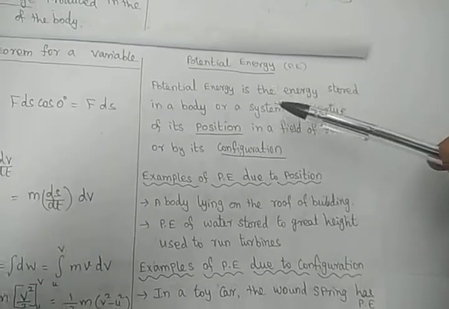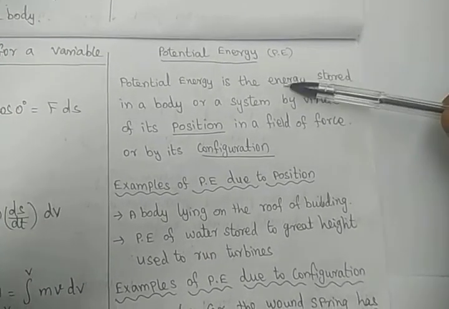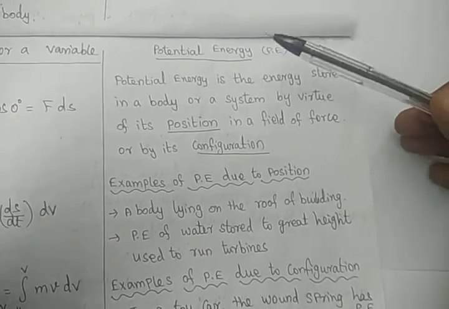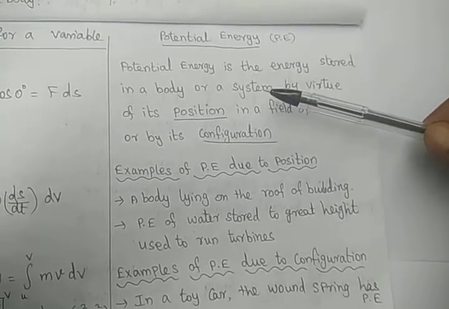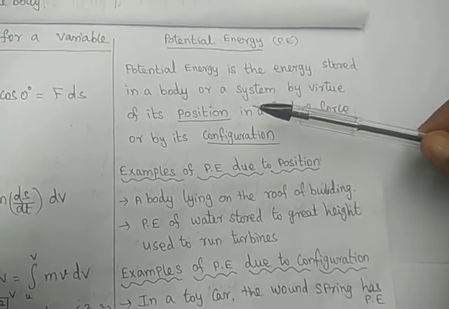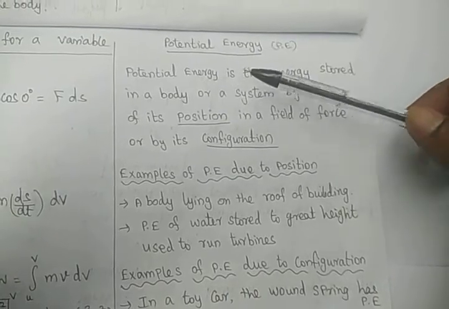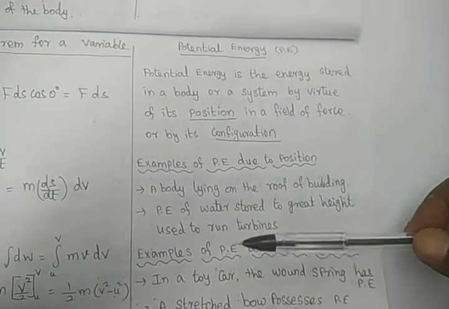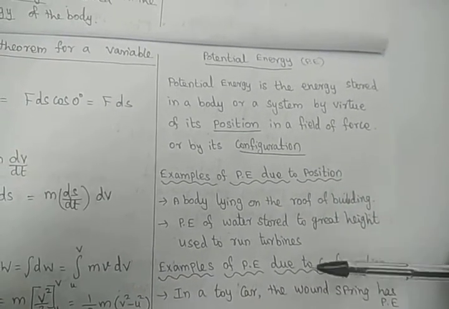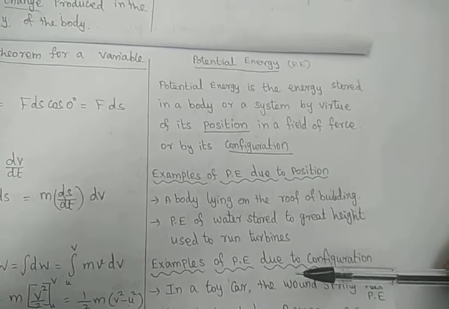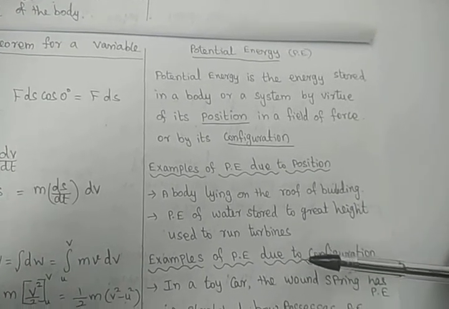So simply we can say that kinetic energy is the energy possessed by a body in motion, and potential energy is the energy possessed by a body at rest. At rest, position and configuration play an important role. So, very clear, students. Now we are going to see the derivation for potential energy.